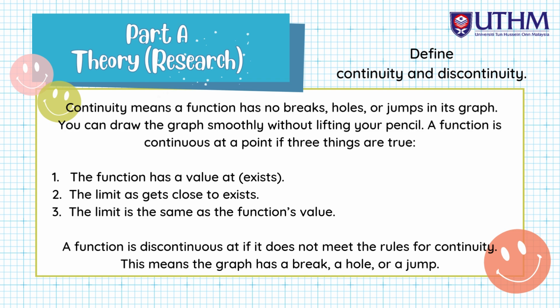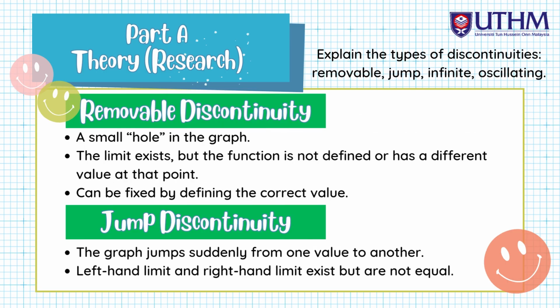A function is discontinuous if it does not meet the rules for continuity. This means the graph has a break, a hole, or a jump. Okay, next, explain the types of discontinuity: removable, jump, infinite, oscillating.